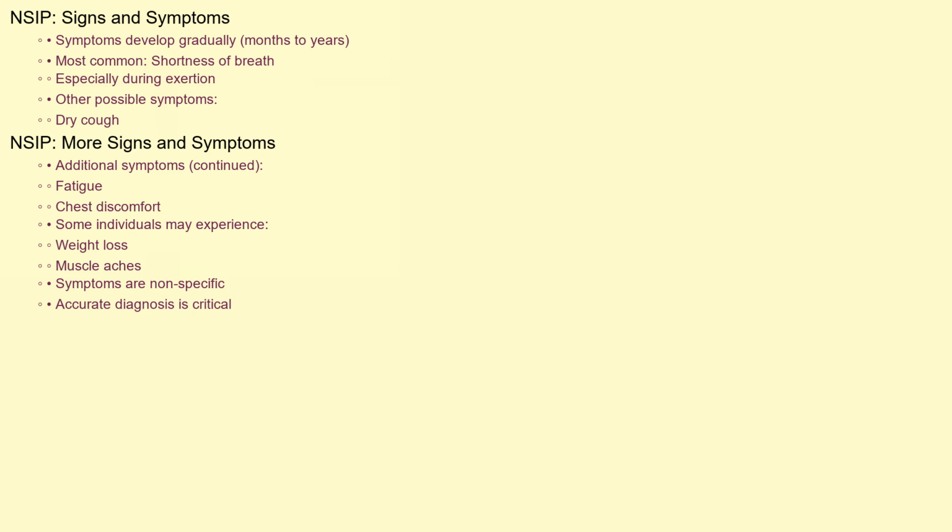The signs and symptoms of NSIP can vary from person to person, but they often develop gradually over months or even years. The most common symptom is shortness of breath, especially during exertion. Other symptoms may include a dry cough, fatigue, and chest discomfort. Some individuals may also experience weight loss or muscle aches. It's important to remember that these symptoms can be associated with many other conditions, making accurate diagnosis critical.